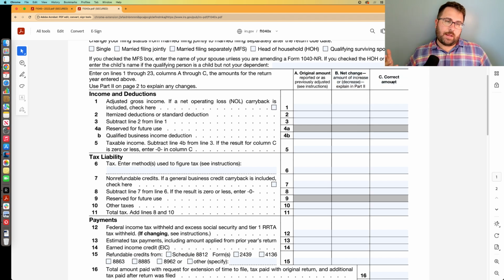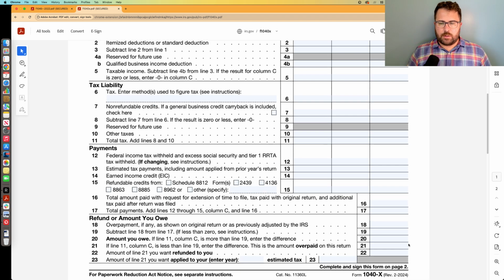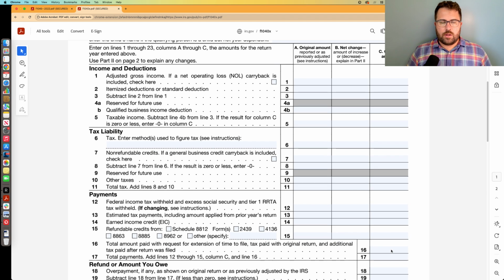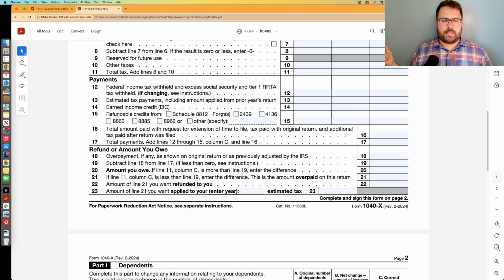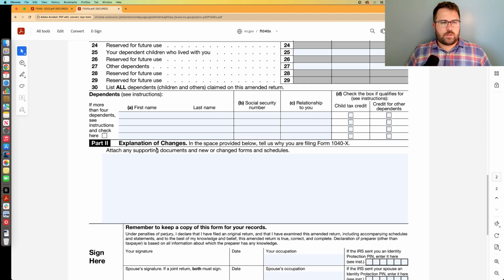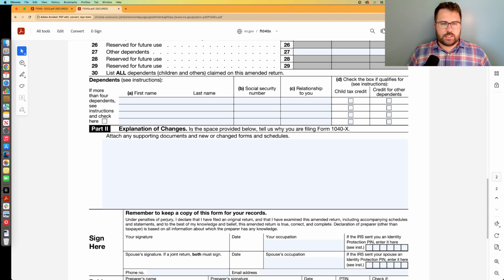Basically, what's going to happen is the correct amounts, with your business deductions against your 1099 income from that corrected return, that amended return that you're doing, will appear in column C, all the way down from adjusted gross income to refund or amount you owe, with the difference being in this net change, increase or decrease amount. So that's basically how the amended return works. You also need to submit an explanation of changes. The space provided below tells us why you're filing 1040X.